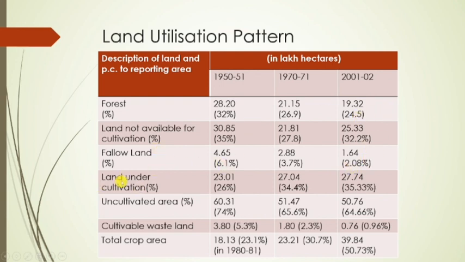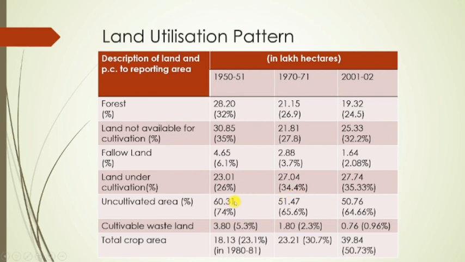If we see land under cultivation, it is increasing. For example, in 1950-51 it is 23.01 lakh hectares, in 70-71 it is 27.04 lakh hectares, and 27.74 in 2001. So land under cultivation is increasing in Assam. If we look at the uncultivated area, it is decreasing, right?